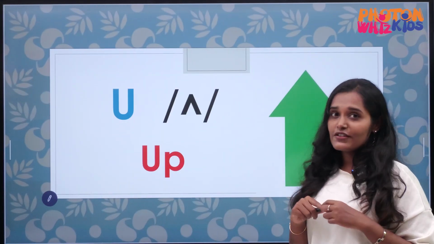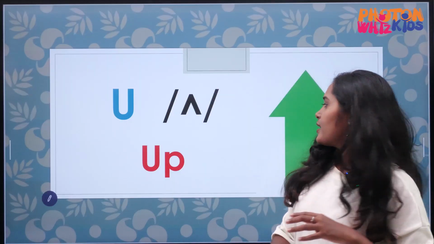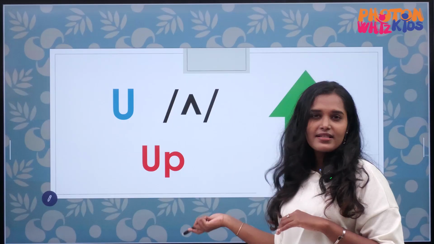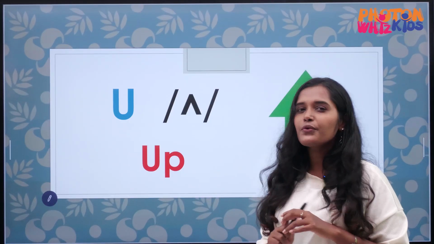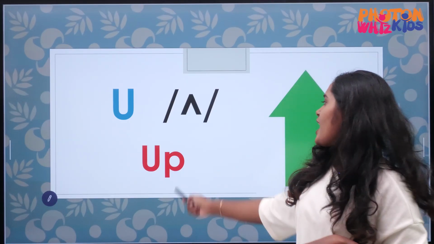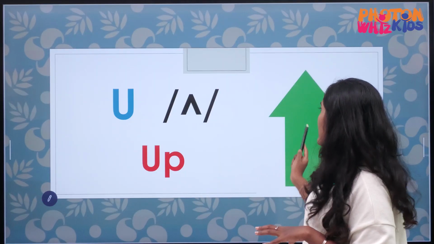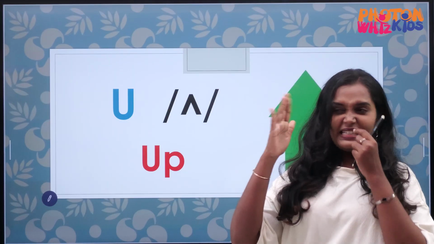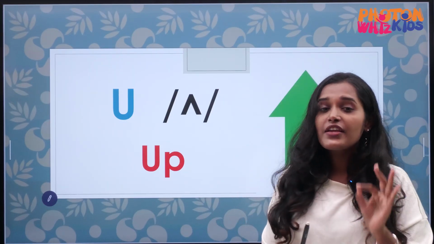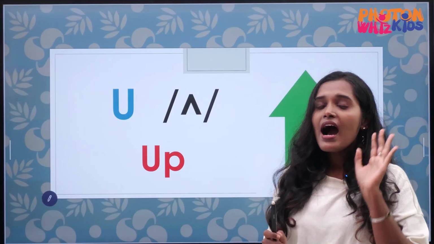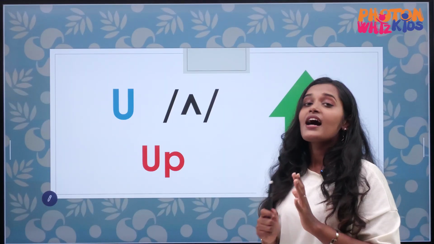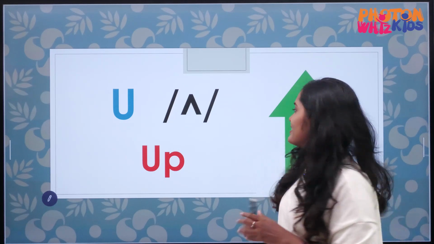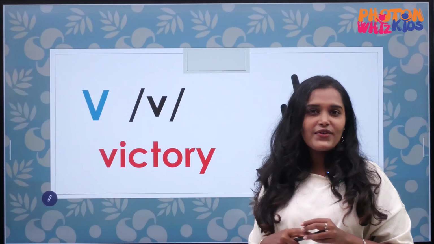The next alphabet is U. How do you read this? Is it U? No, it is up. So what is the sound of U? It is up. Umbrella. Ugly. You sound A. Up. Umbrella.